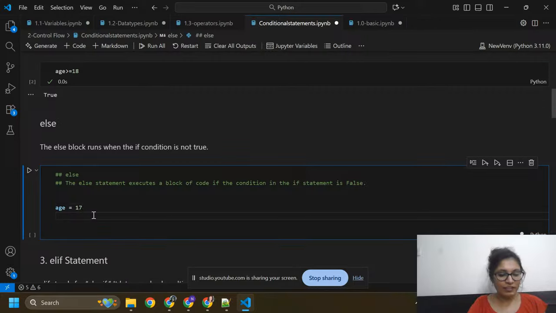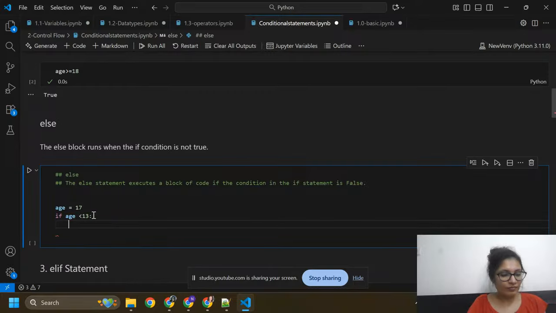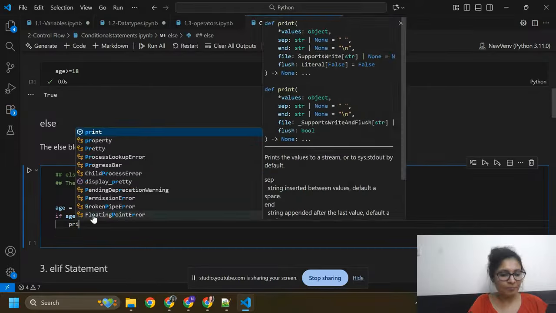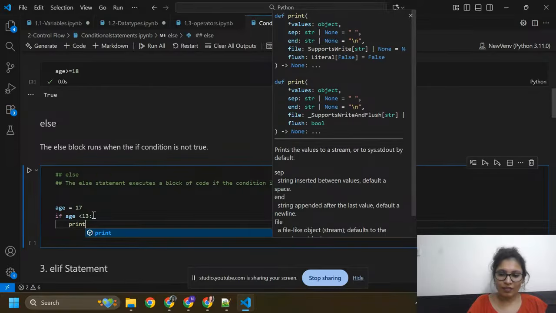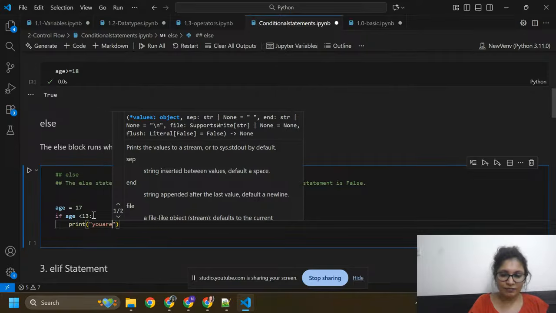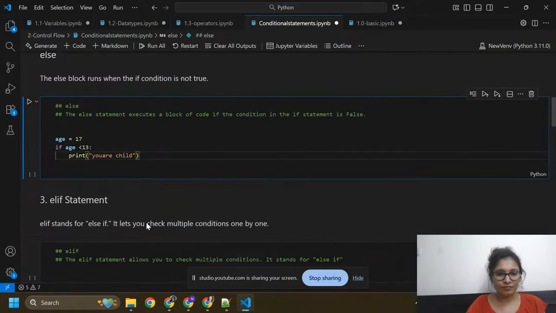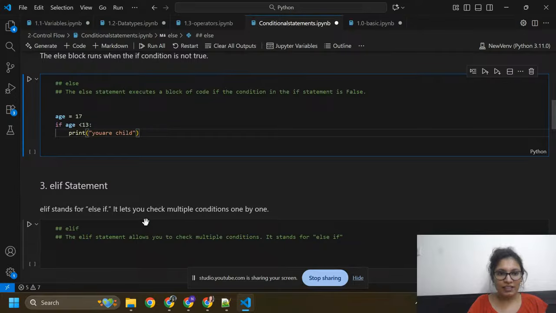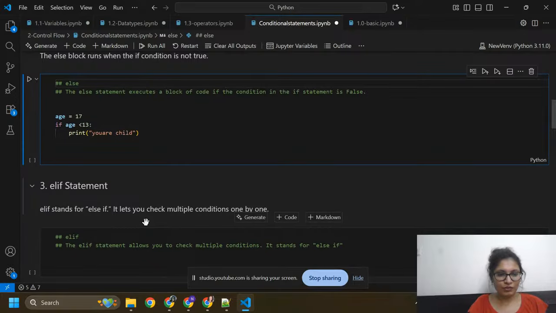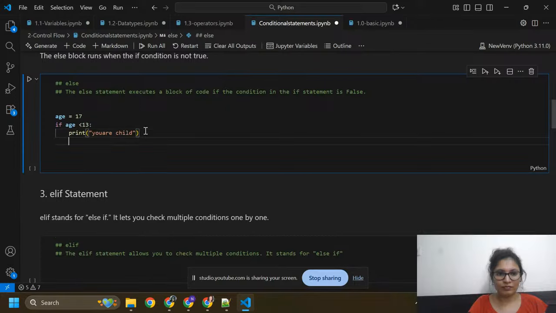Here, if age is less than 13, print you are a child.